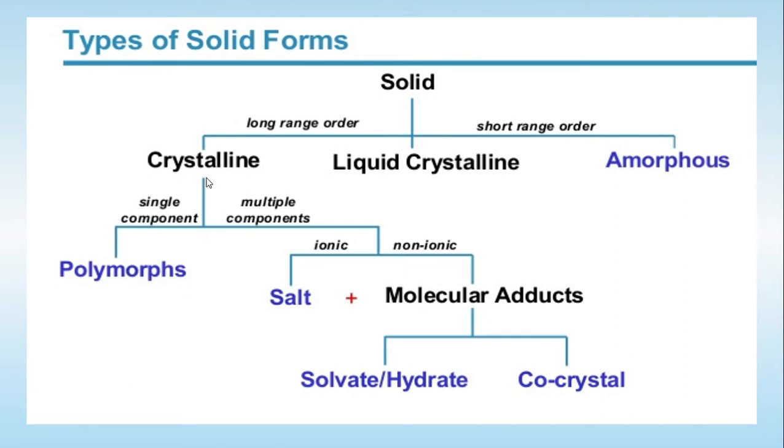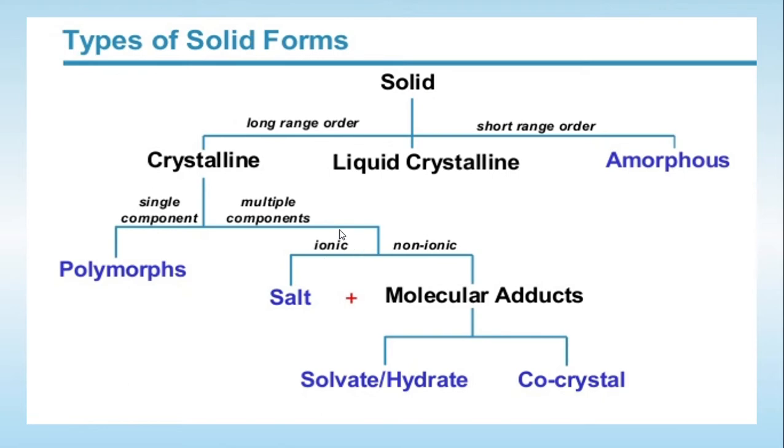In the case of the crystalline form, if there is a single component, as shown in the previous diagram, that is the API, arranged into a definite crystalline structure, they are known as polymorphs. But if they are combined with certain components, then there is a possibility that they will be either ionic or non-ionic.